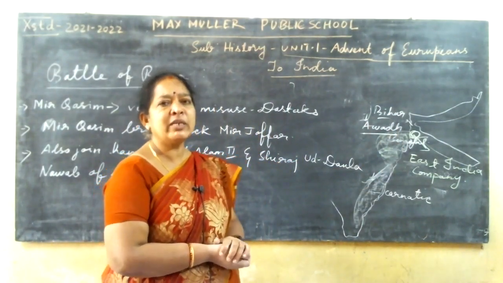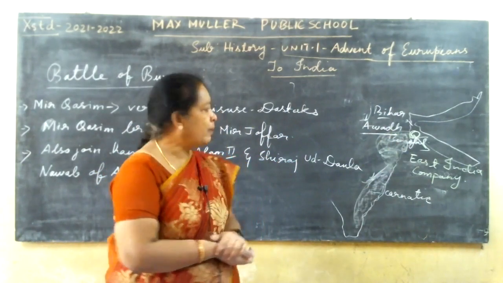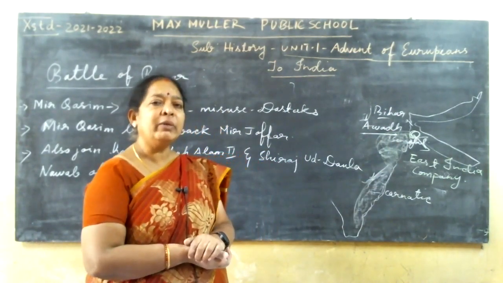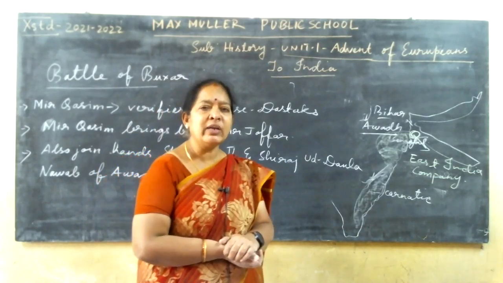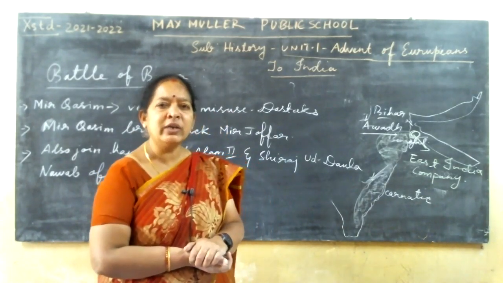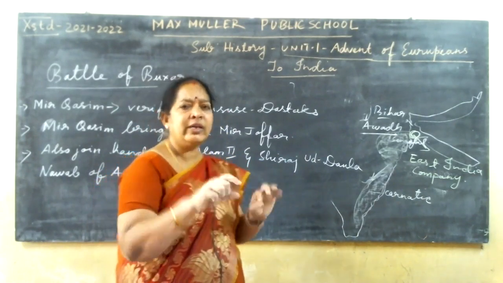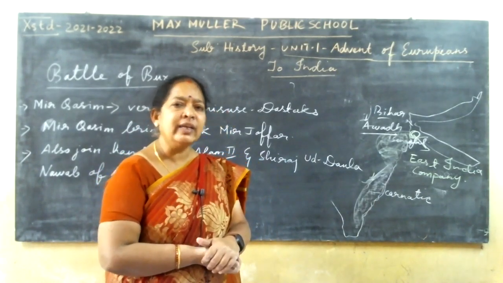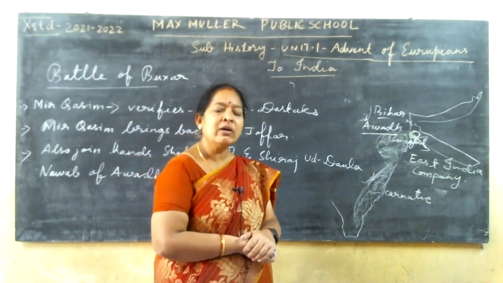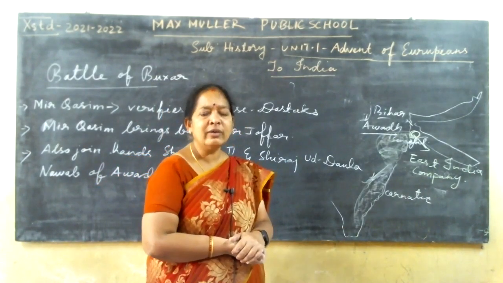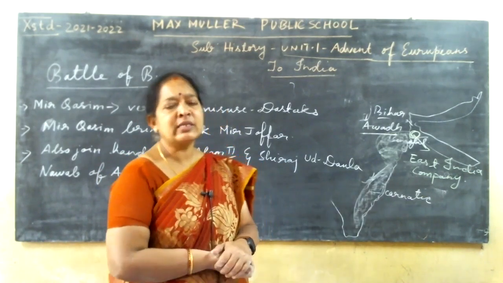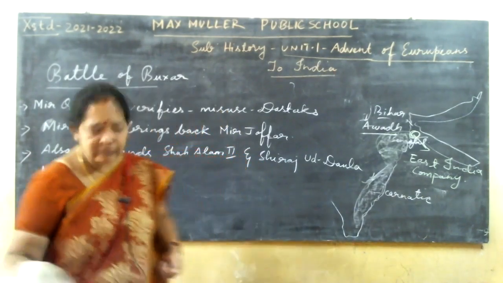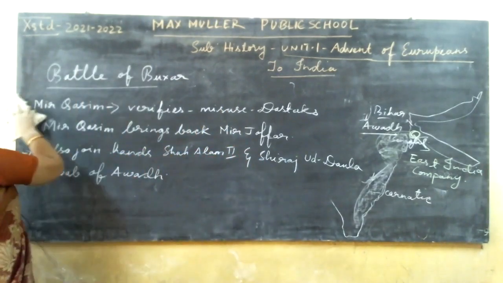And next, what happened? Shah Alam II, the main emperor for the whole of India, will give all the Diwani rights of Bengal to the English people, all the rights of trading. Now, no more dastaks and all. Directly, the English people will have control over Bengal. And next, all the Diwani rights will be given. Now one by one, we will write the outcome of the Battle of Buxar.